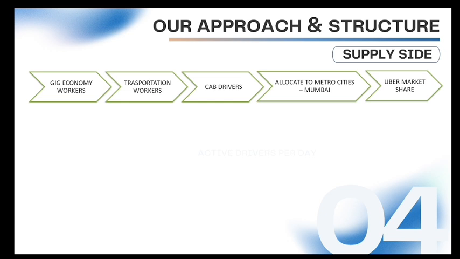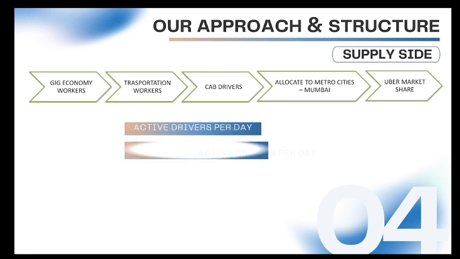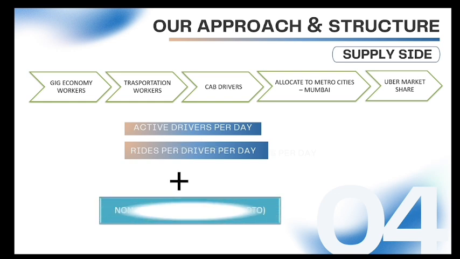Here I'm assuming that the Uber market share translates directly to the share of Uber drivers out of the total cab drivers. Next, I will consider active drivers per day and the rides per driver per day. Next step, I will add non-cab Uber rides again as a percentage of total rides and I will get the final answer.